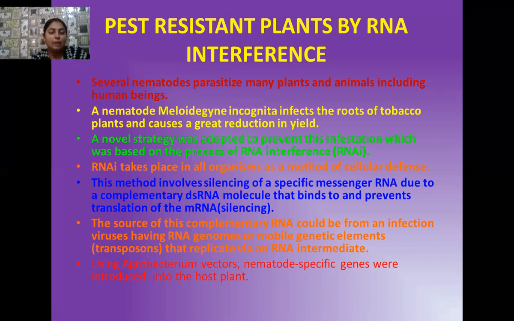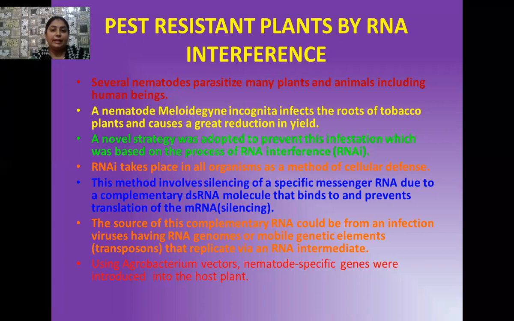What is the special thing about this method? This method involves silencing of the messenger RNA of the pathogen with the help of a complementary double-stranded RNA that binds with that messenger RNA and prevents the translation of messenger RNA into proteins. As the proteins will not form because the messenger RNA is not participating, this means the pathogen cannot survive easily in the transgenic host.